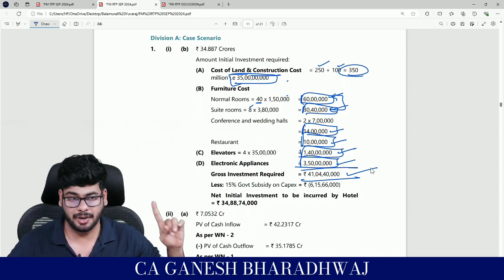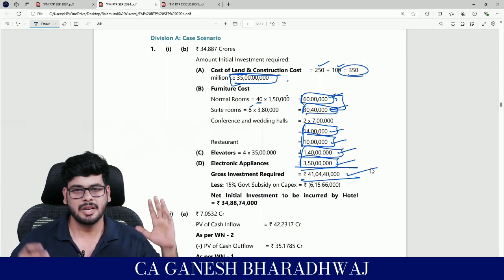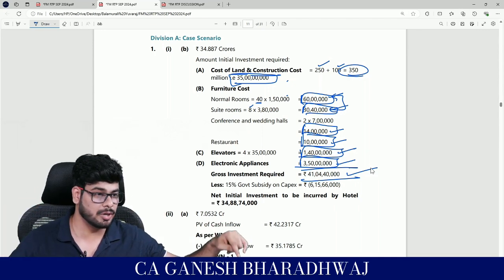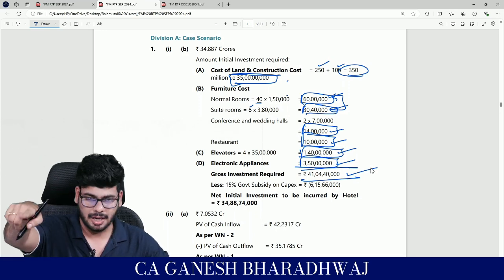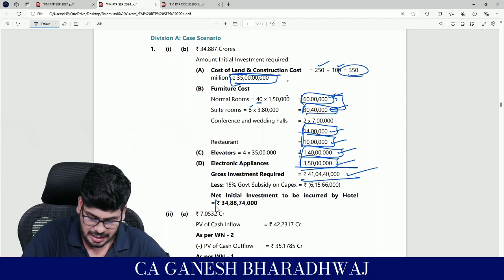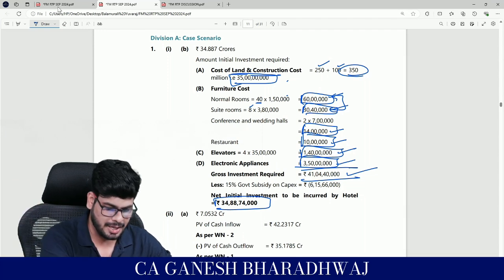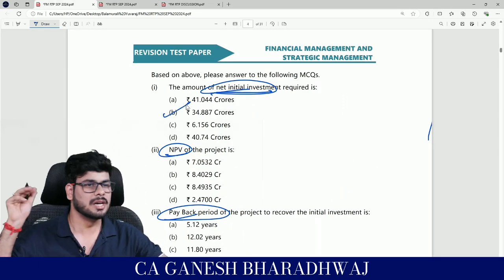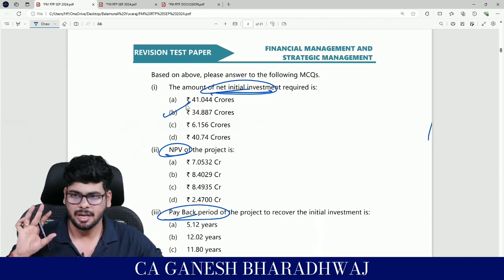Now on this, don't forget, there is a government subsidy, right? Government says that we will fund to the extent of 15%. We are not bothered about how the government is funding us. So this is not a cost for us, and it will be given today or 3 years later? This will be given today when it is incurred. Very good. Cost incurred. We read that, right? So 15% on that you reduce. The net initial investment is going to be how much? 34 crores, 88 lakhs and 74,000, right? So whichever option that is, it's going to be option number B. Clear with this, guys? Fine. This is fairly simple. Yes, this is worth 2 marks.